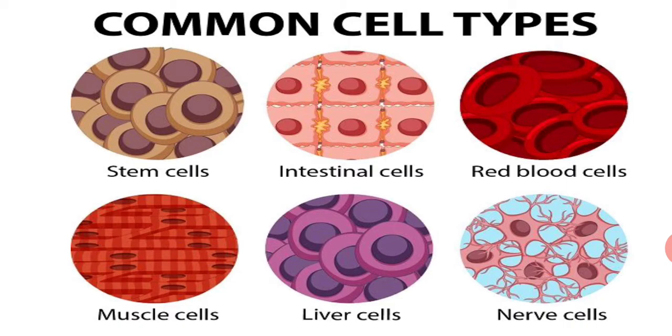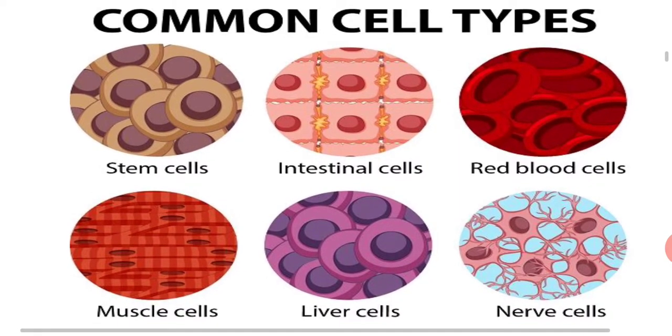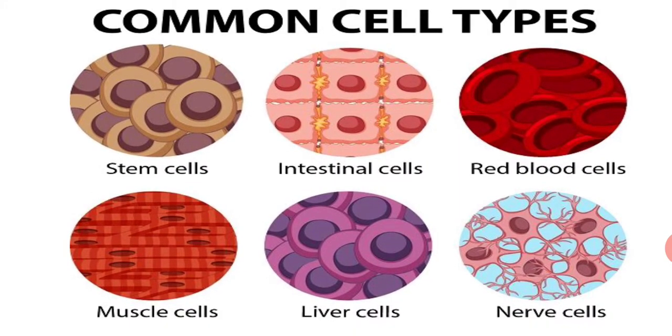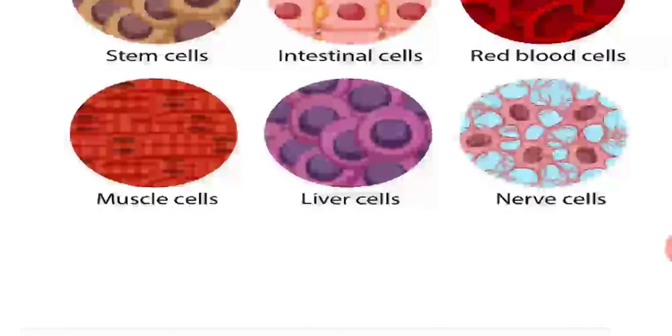Some common cell types are stem cells, intestinal cells, red blood cells, muscle cells, liver cells, and nerve cells. These are the structures of these common cell types. So we can understand that there are many shapes and sizes of cells found in living organisms. So it is very important to know and discuss the cell.